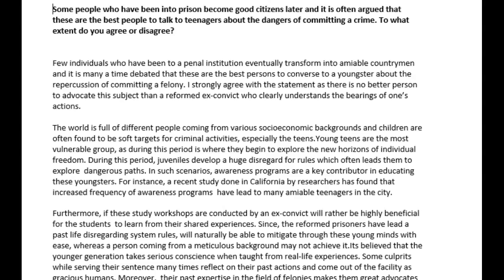Few individuals who have been to a penal institution eventually transform into amiable countrymen, and it is many a time debated that these are the best persons to converse to a youngster about the repercussion of committing a felony. I strongly agree with the statement, as there is no better person to advocate this subject than a reformed ex convict who clearly understands the bearings of one's actions.